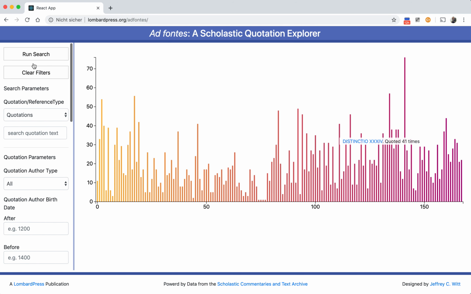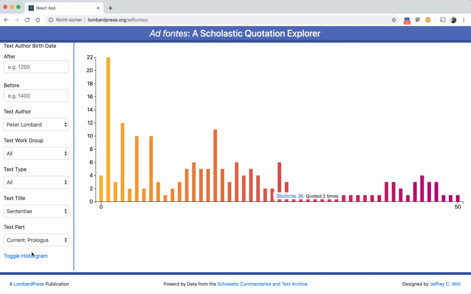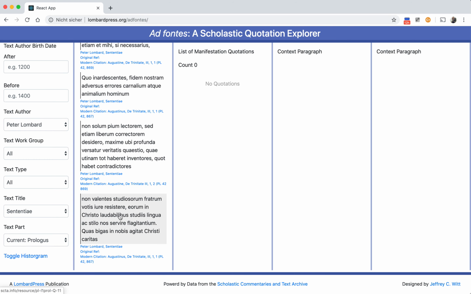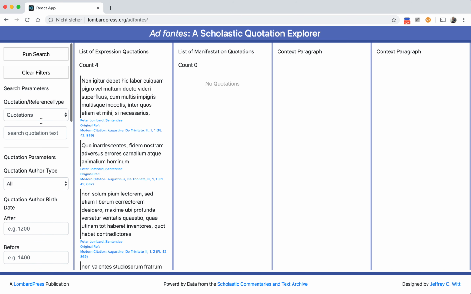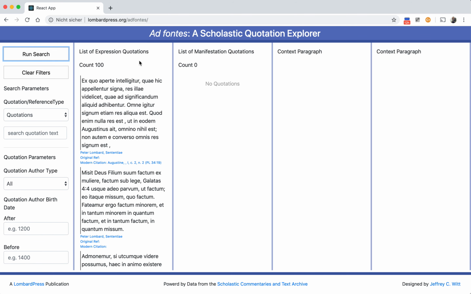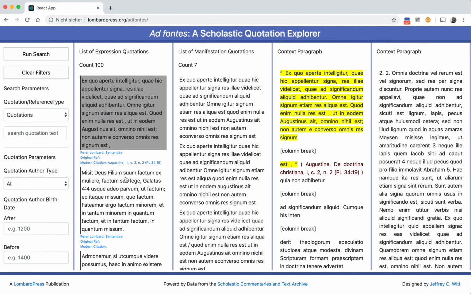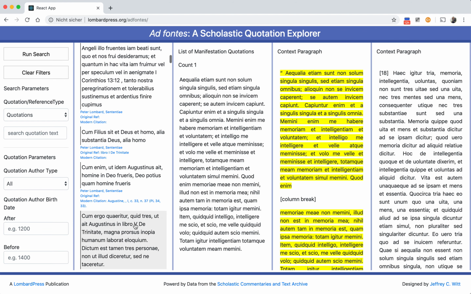And we could search this. We can get a sense of quotations of Augustine filtered over the distinctions in his sentences. And here we have all the quotations of Augustine, named quotations of Augustine here in his sentences from his prologue. So if we go up, we can see all of the quotations of Augustine here, which should be several thousand. All right, and again, we can explore these quotations like so.